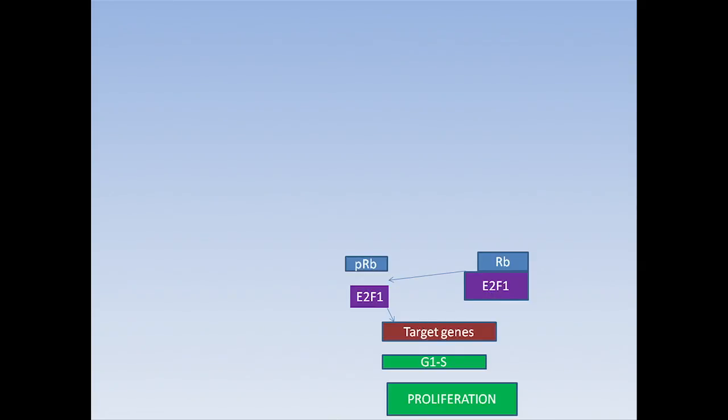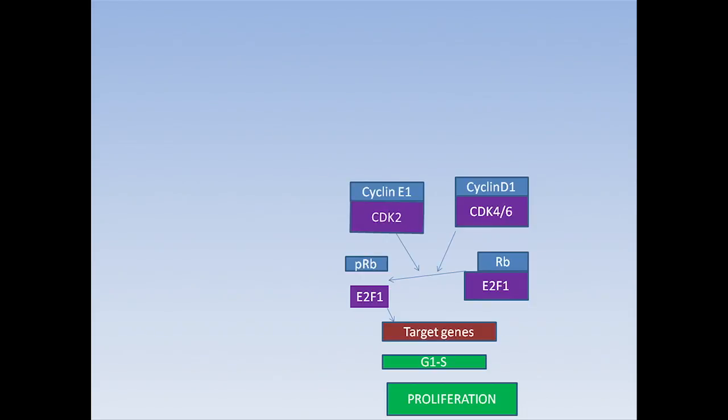The phosphorylation of the retinoblastoma protein is done by cyclin D1 when it associates with cyclin dependent kinase 4,6, and by cyclin E1 when it associates with cyclin dependent kinase 2, CDK2. In a normal cell, this doesn't happen because it is inhibited by P16,